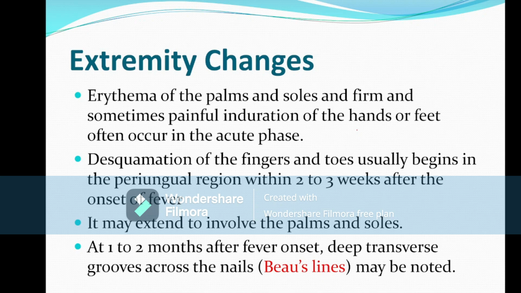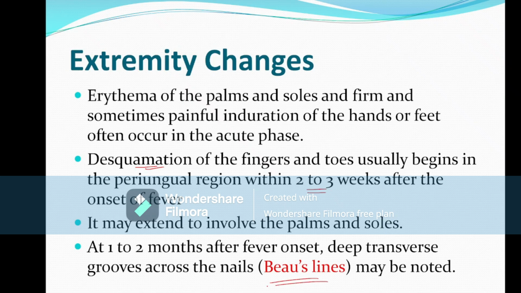After 2 to 3 weeks of the disease, there is periungual desquamation. So periungual peeling, that means desquamation of the fingers and toes, begins in the periungual region after 2 to 3 weeks of the fever.